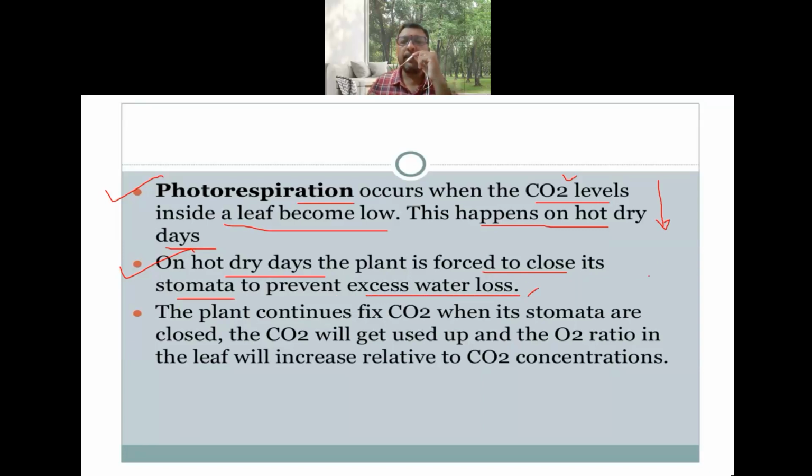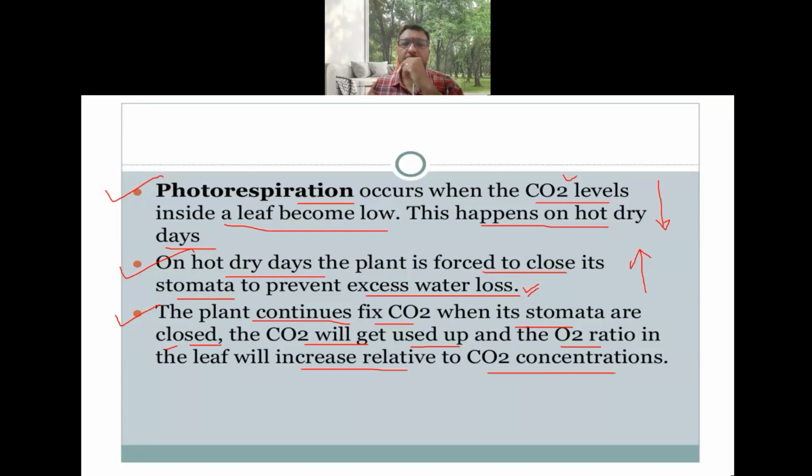When the temperature is very high, the plant starts closing its stomata, just to prevent the loss of water and damage to the plant due to excess transpiration. The plant continues to fix carbon dioxide when its stomata are closed. So the CO2 will get used up and the O2 ratio in the leaf will increase relative to CO2 concentration.